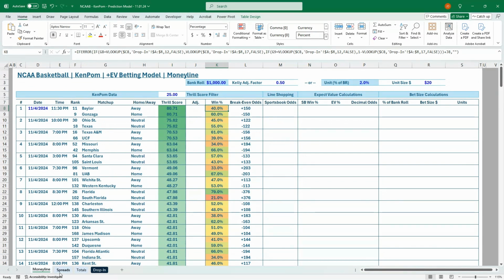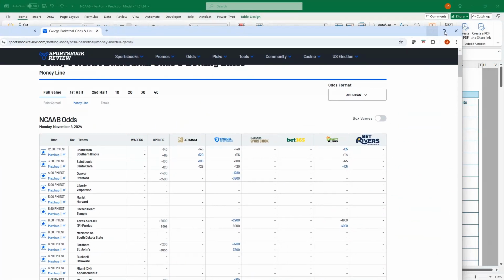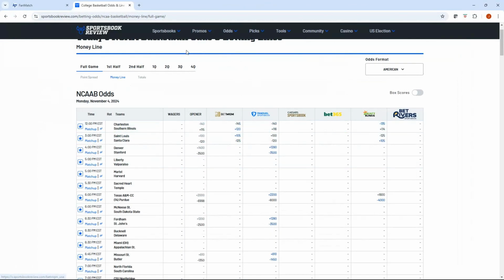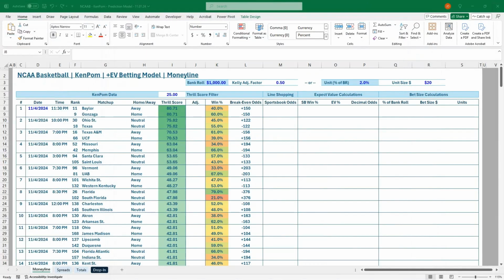All right, so that's the model. Let's find some EV bets for opening tip-off of the season. I think if you watch any of my videos, it's a pretty similar routine. We've got Sportsbook Review, and we do our line shopping based on the longest odds. That's going to be highlighted in blue here. And we'll just run down the docket of games and see if we can find any.